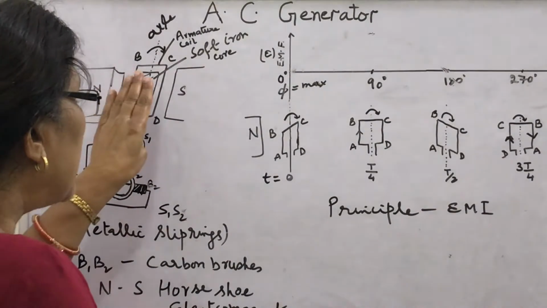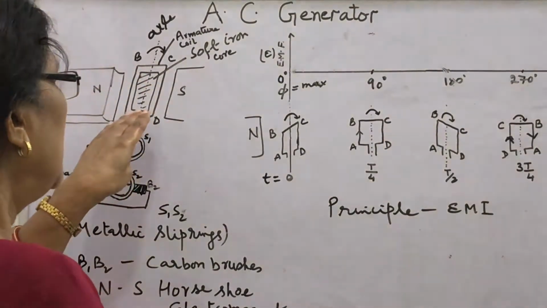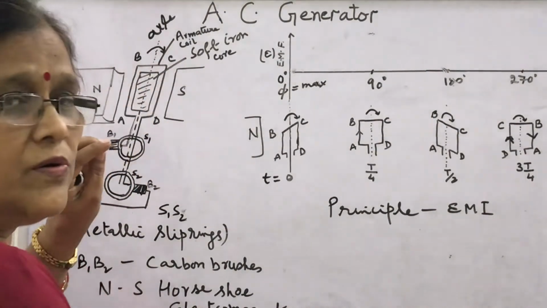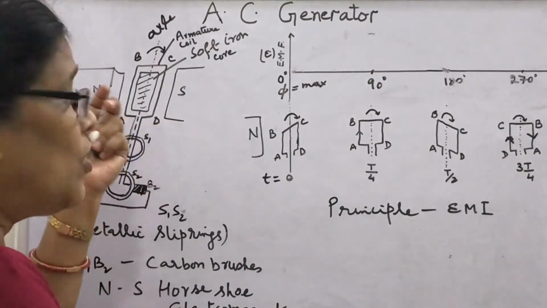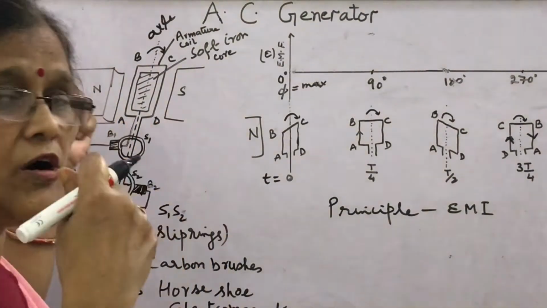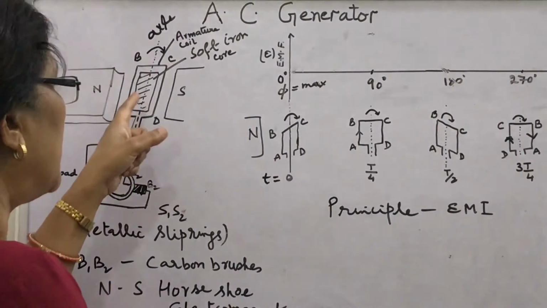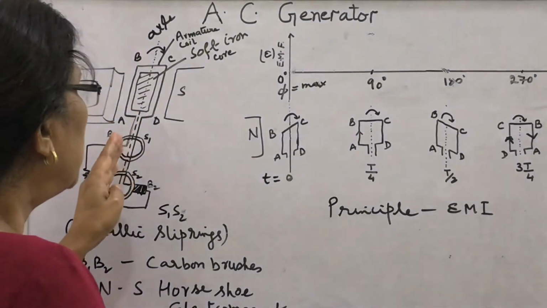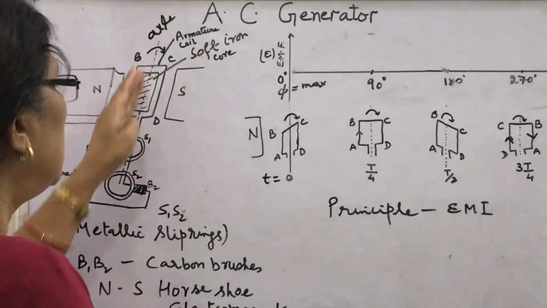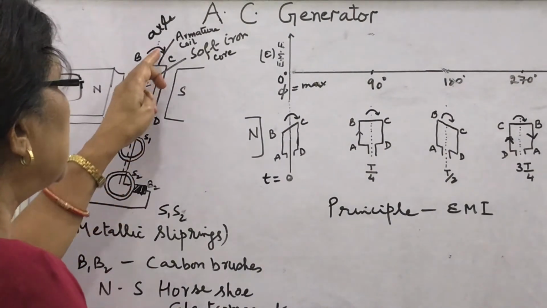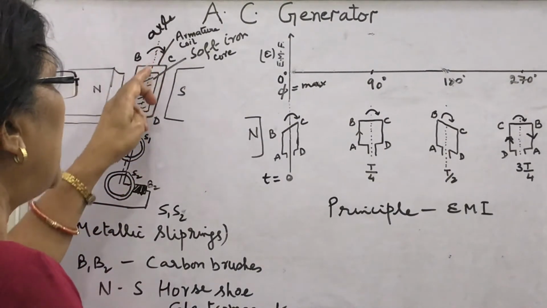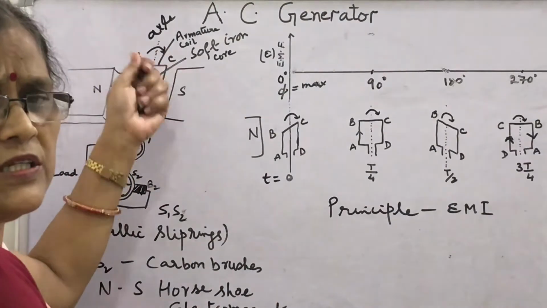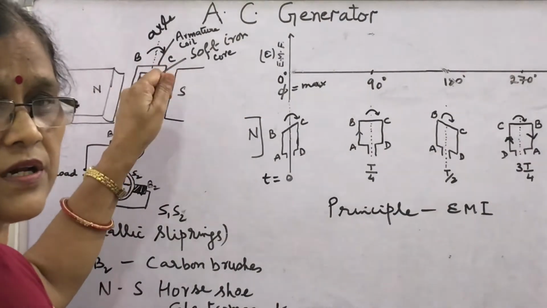Now, in this magnetic field, on a soft iron core, a long insulated copper wire is wound around it, and it is rotated about the dotted axis shown, with the help of a handle or any shaft, rotor.